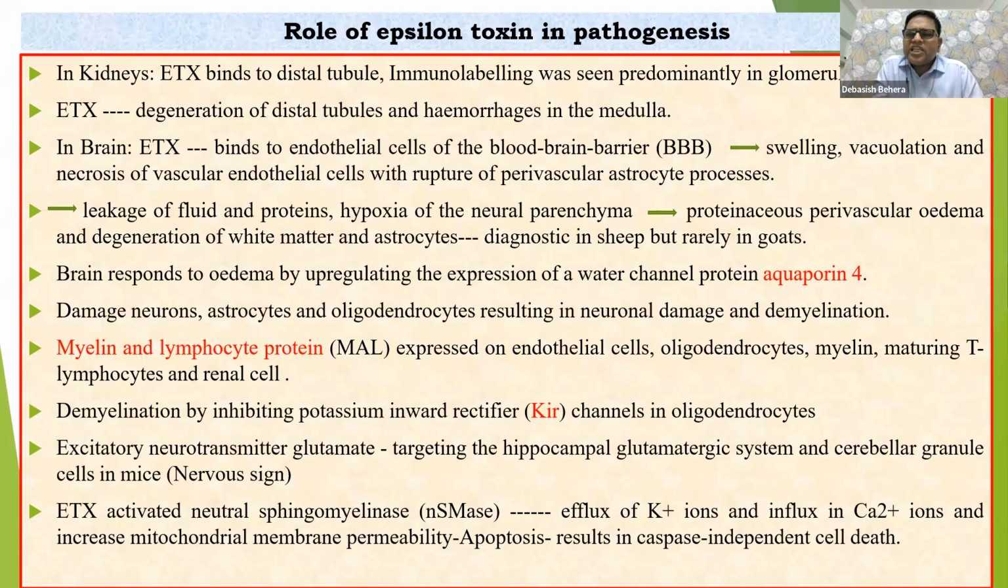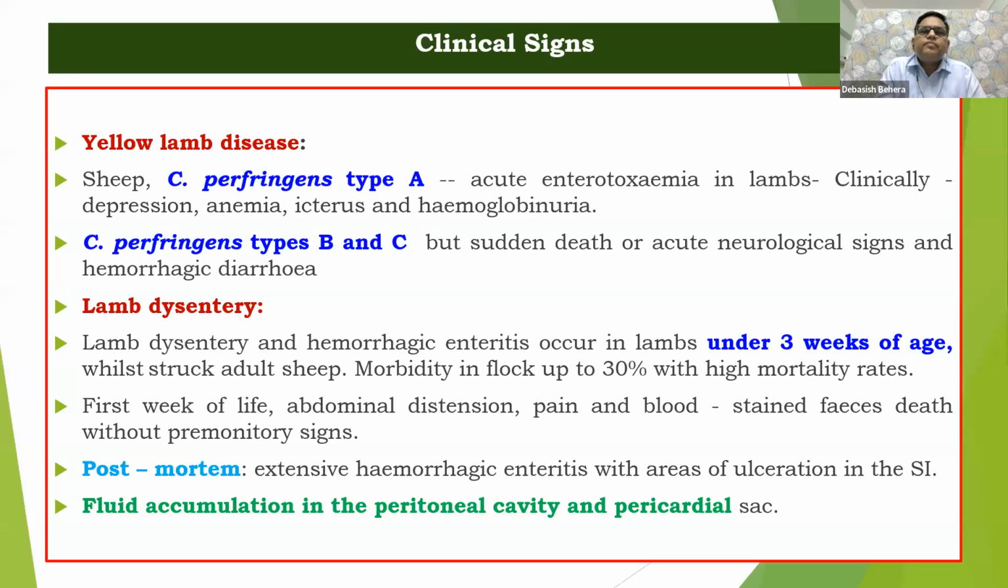Then after, what will happen? Then caspase independent apoptosis would occur, because there would be damage to the membrane of the mitochondria. The damage to the membrane of the mitochondria leads to caspase independent apoptosis. So these are a few conditions associated with the epsilon toxins and result in this type of disease condition.